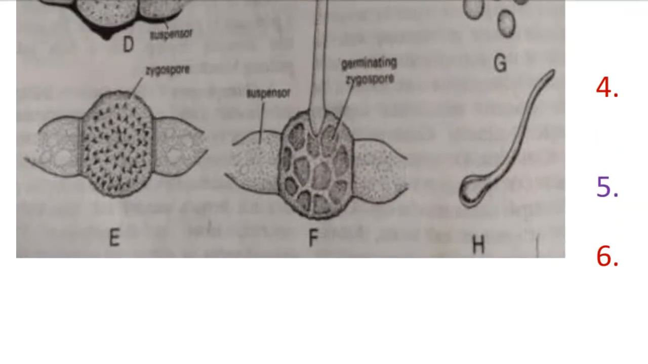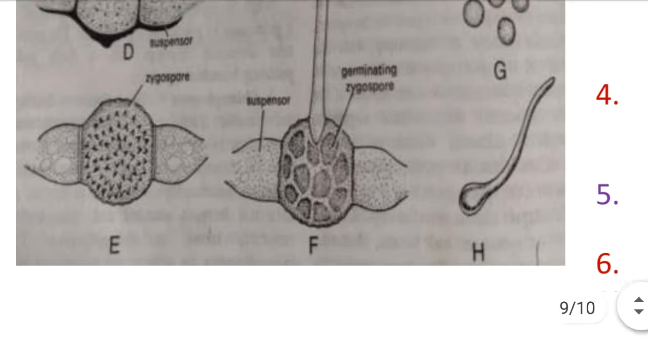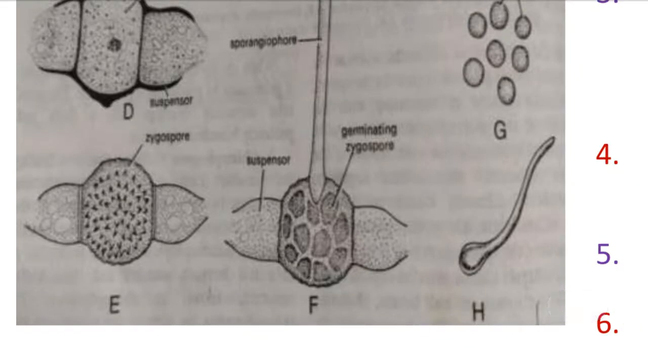You see in diagram E, the zygospore is thick walled, circular, and dark in color due to the several thick layered walls around it. So in this way, diagram E is nothing but the matured zygospore. Okay, clear?